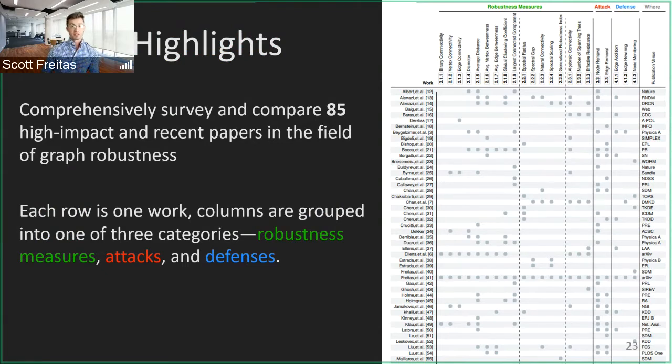This could be robustness measures, which measure the actual robustness of these graphs, giving you an idea of different kinds of connectivity patterns. In part 2, we see the attacks, which tells you what kind of attacks these papers study on these networks. And finally, the third column we focus on is the defense, so what kind of defenses these papers look at against these attacks. We'll go to each of these in a little more depth here.